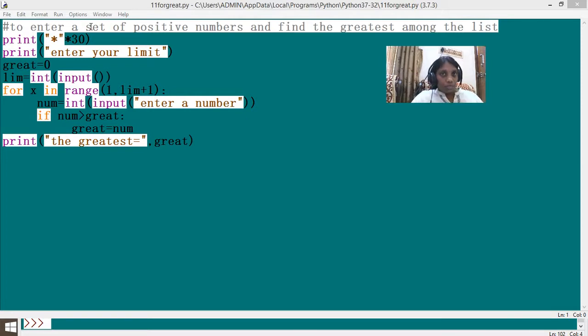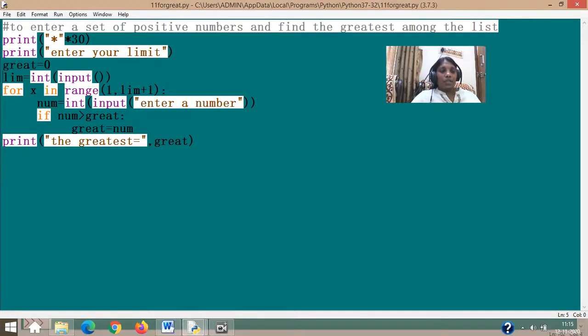For that, the concept we just learned should be slightly changed. See the way I have done. This time I have asked, enter your limit. The great equal to 0, I can actually take it from there and I can put it over here.